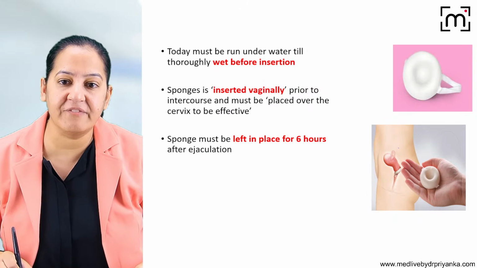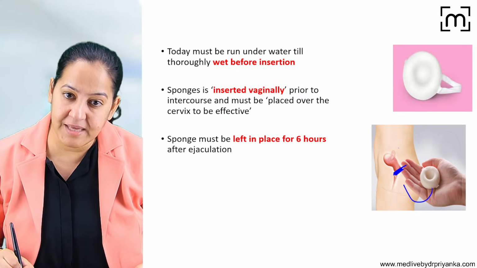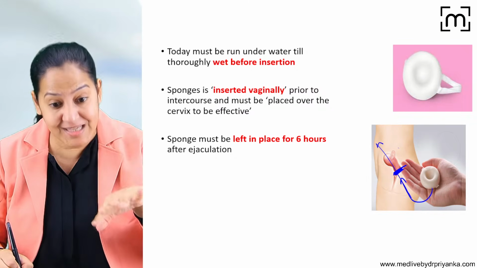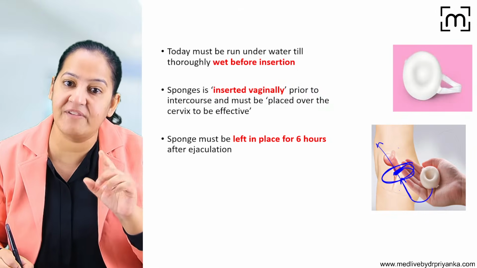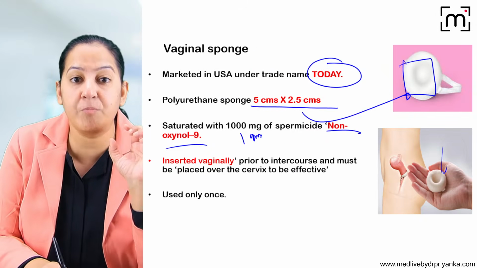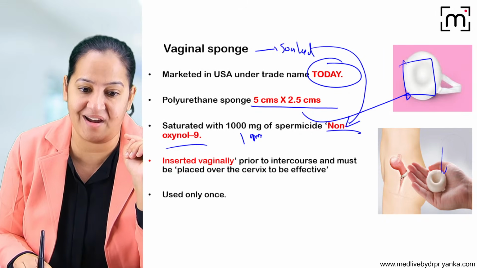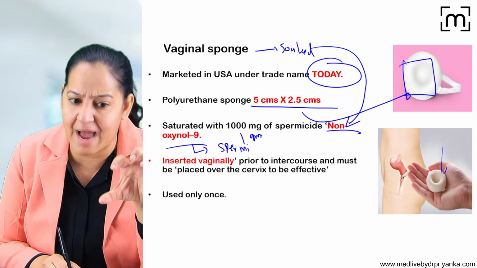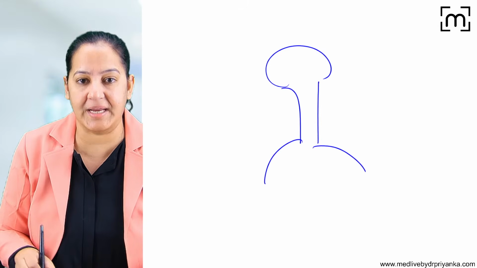If it is worn by the female partner just before the sexual intercourse and she is performing sexual intercourse, the sperms are entering inside. Number one, it is providing the barrier. The sperm cannot cross it. By chance, if the sperms are crossing it, it contains nonoxynol-9 inside, which will kill the sperm. So it is a physical as well as chemical double barrier. You got my point? The sponge is already soaked in nonoxynol-9, which is spermicidal. So this is the reproductive tract of a female. You can see this is vagina.